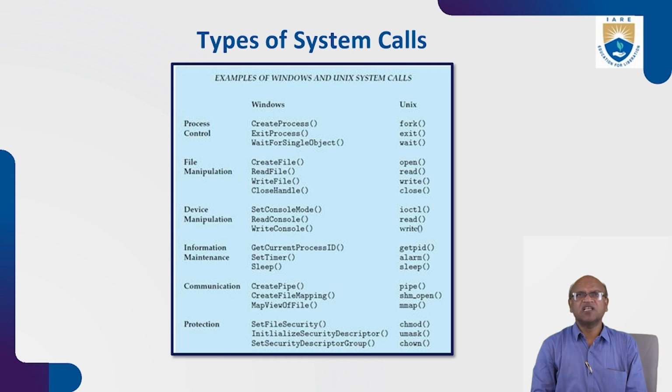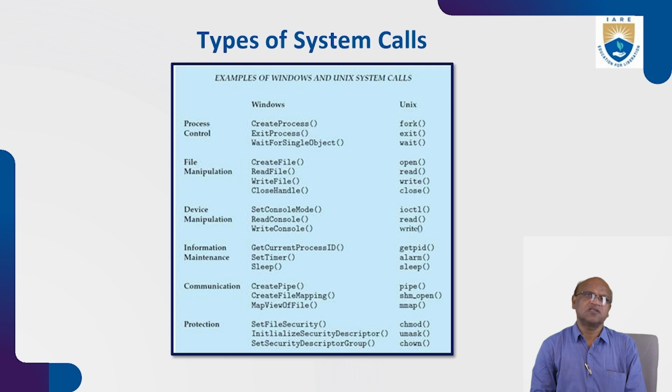So what about device manipulation? What are the system calls in Windows? Set console mode, that is ioctl in Unix, and read console, read, write console, write. Then information maintenance: get current process ID, that is getpid in Unix.